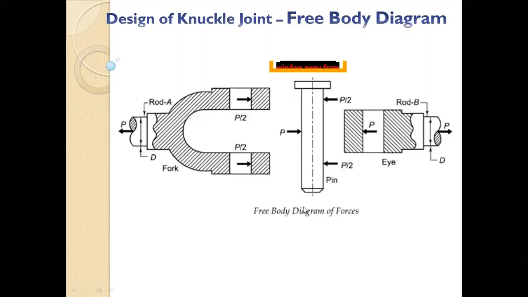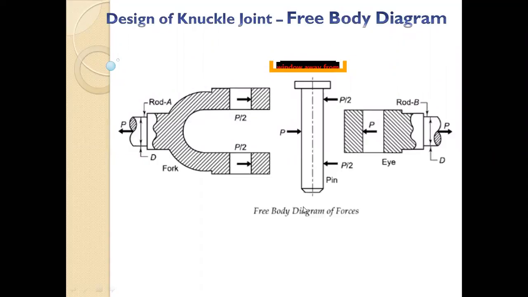Now the enlarged rod diameter is taken with some empirical equation, 1.1 or 1.2, whatever it is. The equation will be capital D1 equal to 1.1 of capital D. We simply take a larger diameter to increase the strength. Now we'll try to see how your fork will fail. Just try to imagine how it will fail. You have the knuckle pin inside it and you are putting a load P. In what different ways will it fail?